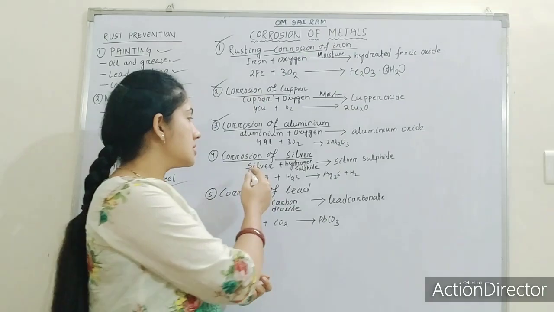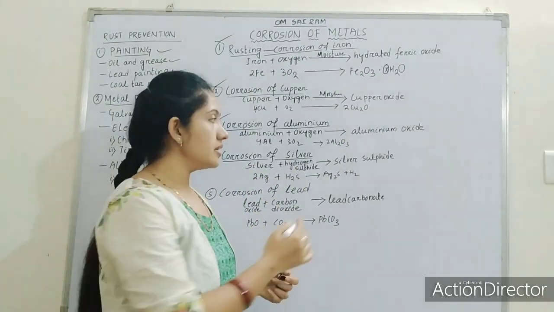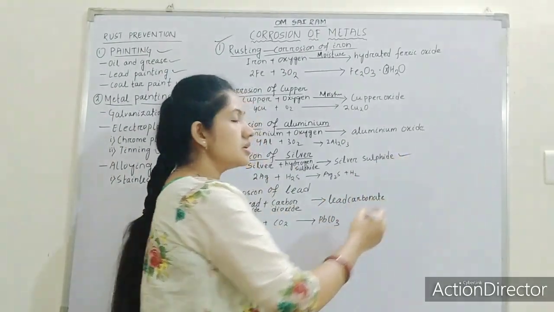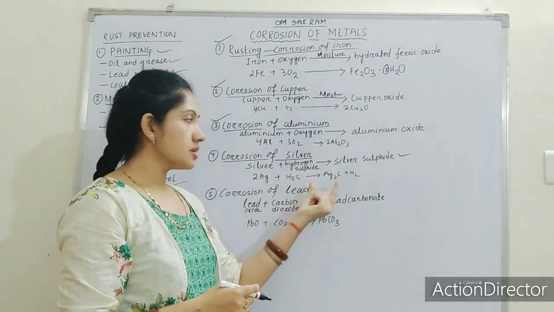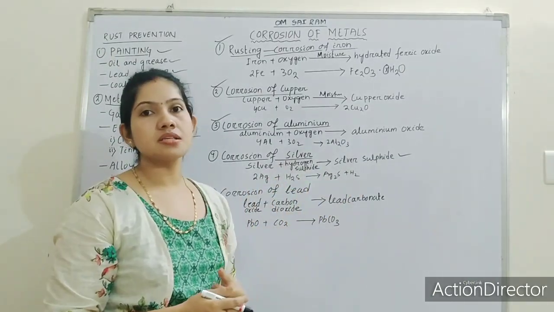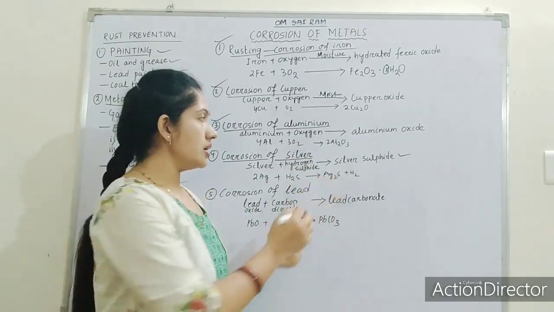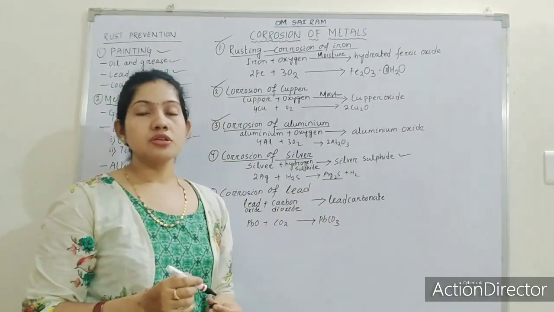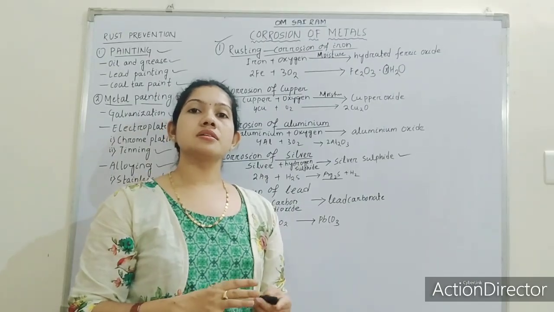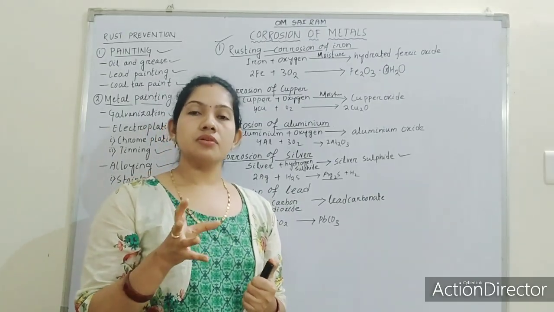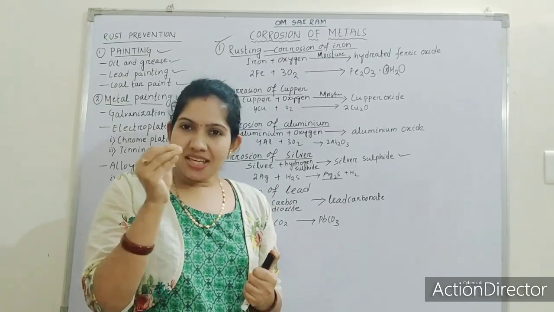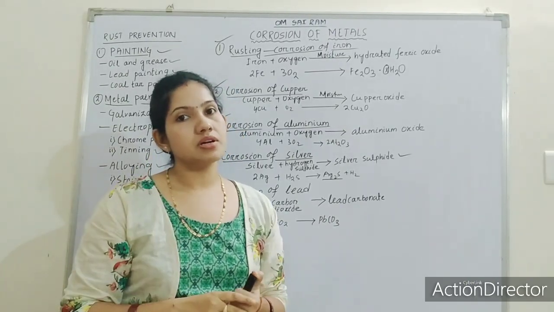Silver reacts with hydrogen sulfide to form silver sulfide: 2Ag plus H2S gives Ag2S plus H2. Got it? Silver sulfide is a blackish layer over silver. When silver undergoes corrosion, it forms this blackish layer known as silver sulfide.